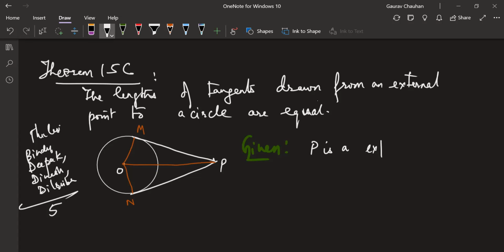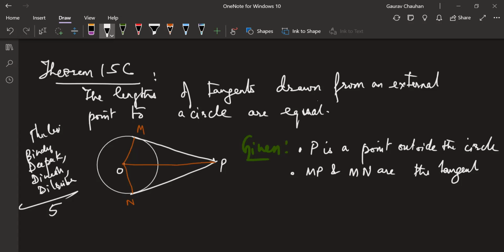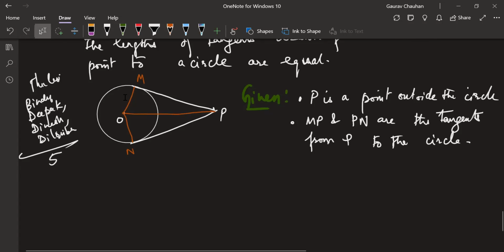P is an external point to the circle, a point external to the circle, or outside the circle, whichever language you want to use, okay? And MP and MN are the tangents. MP and PN are tangents from P to the circle. All right. Now to prove,